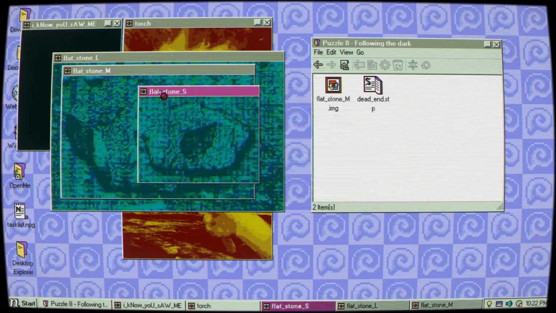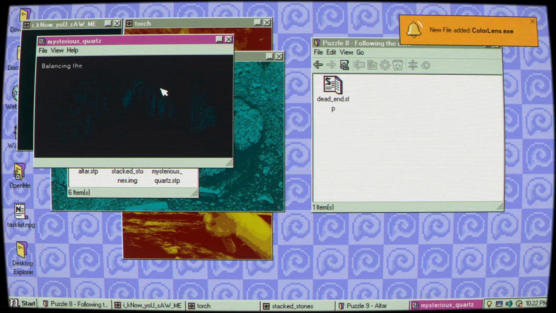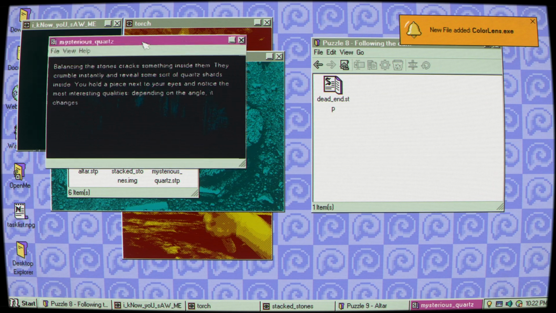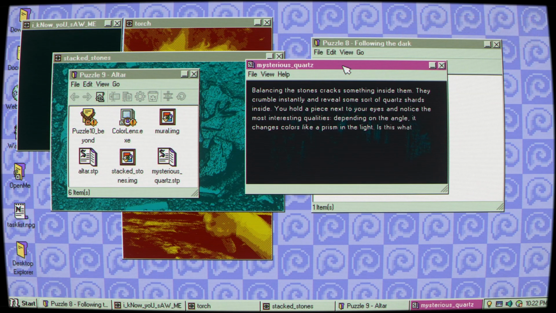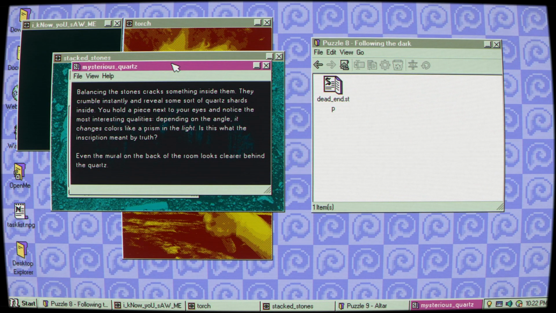God, you know what? This is insane. I can't even imagine... colorlens.exe. Okay, hold on. All right, let's just go through.